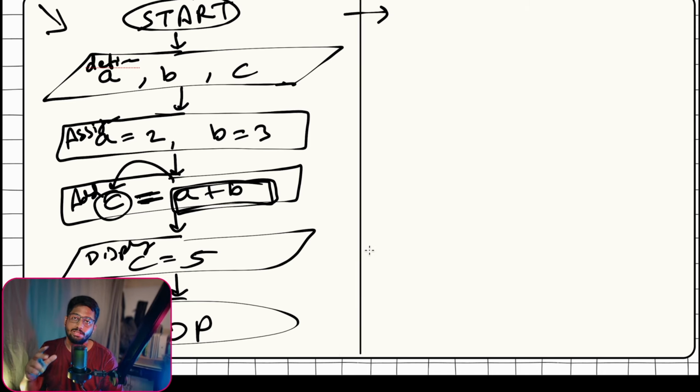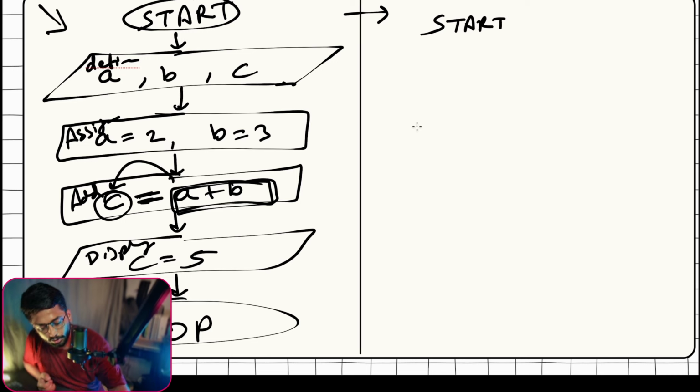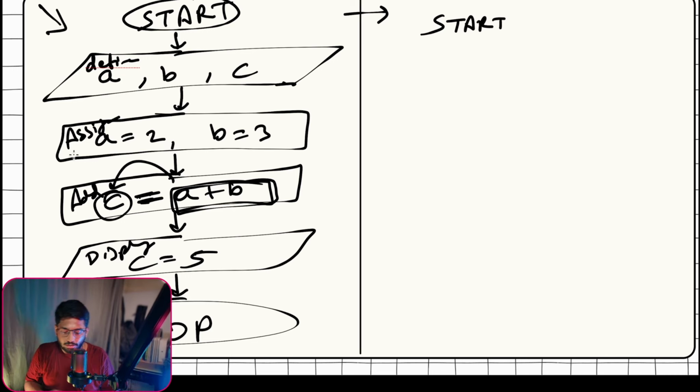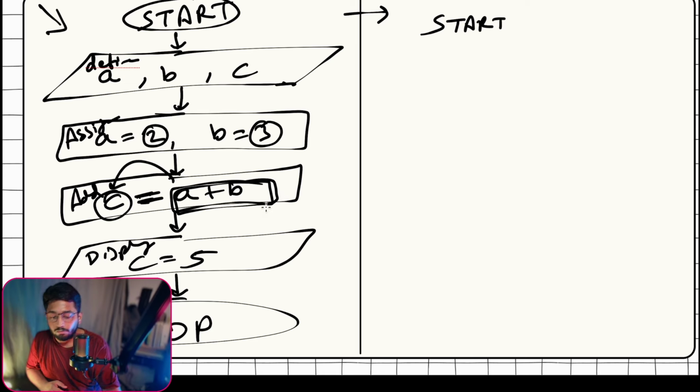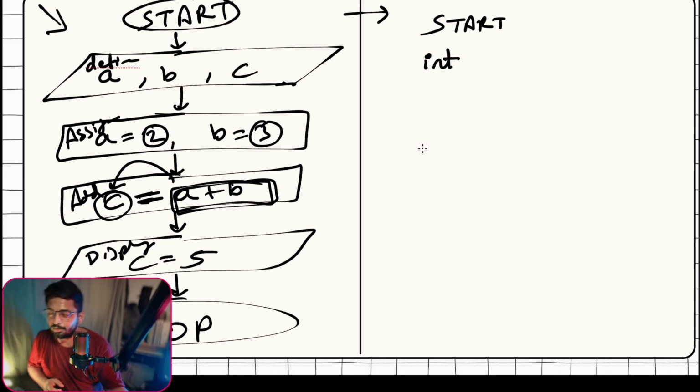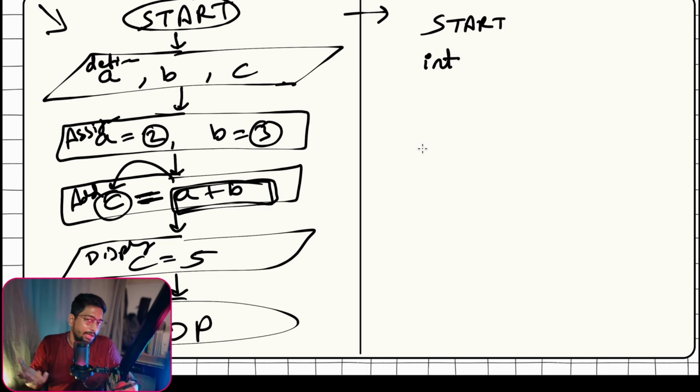Again, we'll just copy these words from start. Now when we say define, let's make it a little more precise, because we're defining these variables for integer values. We are not having any float or anything else, just plain integers. So we can say int, because you're too lazy to say the complete word integer.